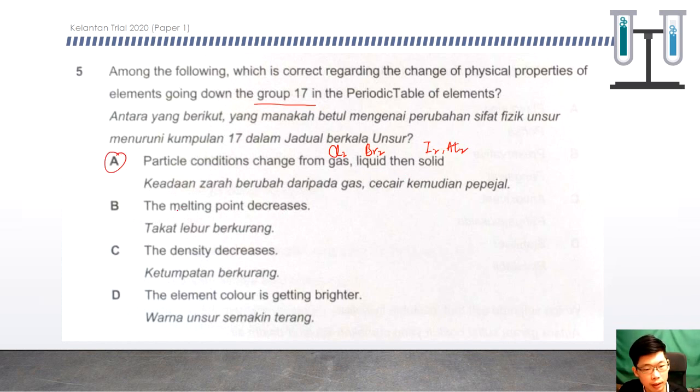Let's check B. The melting point decreases, but it should increase. The density decreases, but it should increase. The element's color gets brighter, but it should get darker.